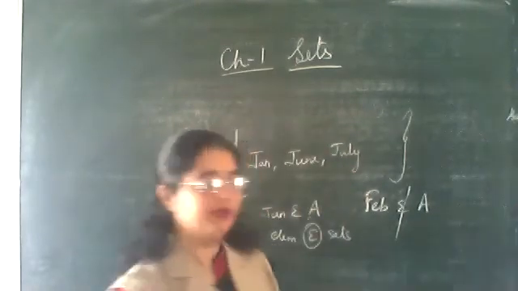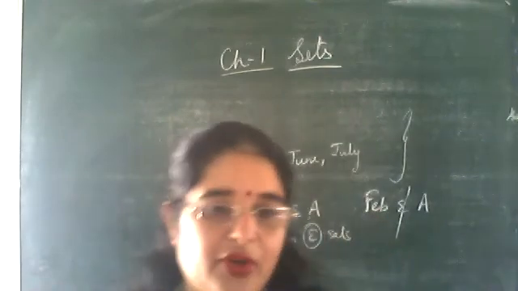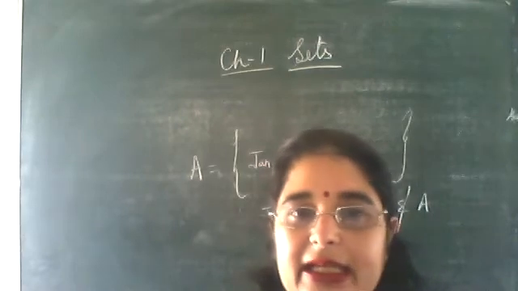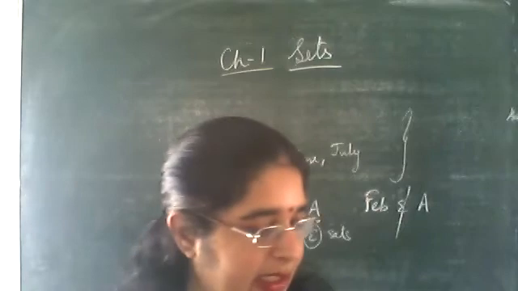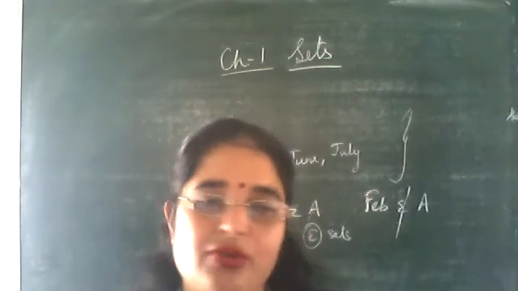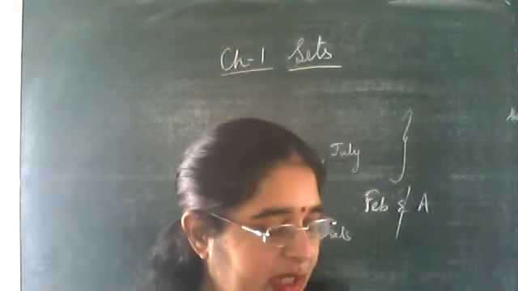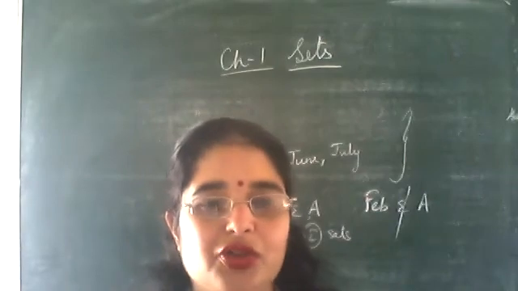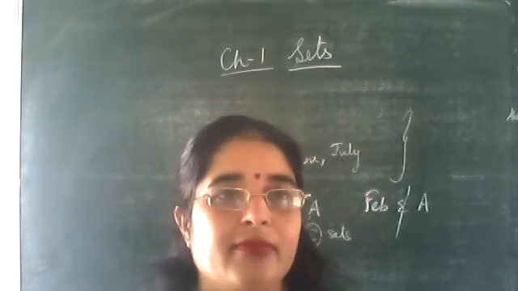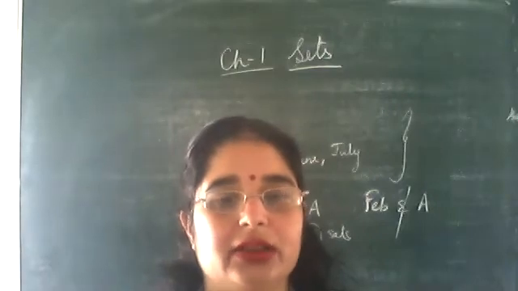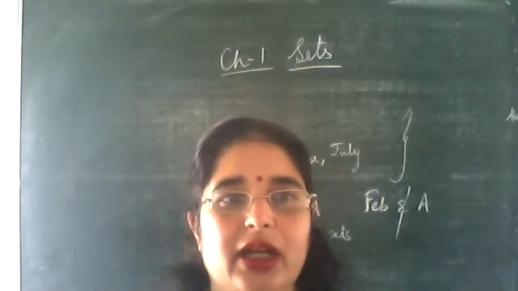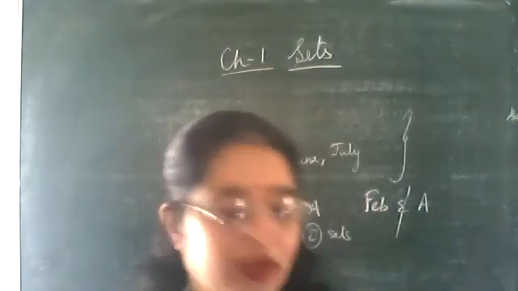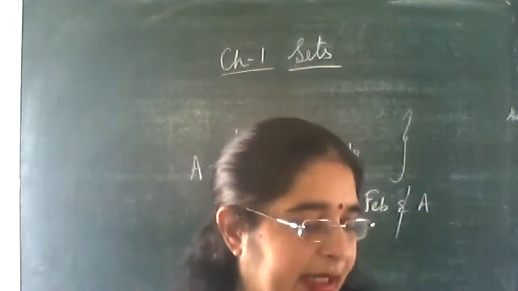Same way, come to question number 2. I want answers from you, your side only. A is a set containing elements 1, 2, 3, 4, 5, 6. Insert the appropriate symbol, belongs to or does not belong to. Clear? 5 belongs to A. Is it correct? What symbol will come? Belongs to will come or not belongs to? Yes, Shruti Unyal, unmute yourself and let me know. Belongs to. Very good.